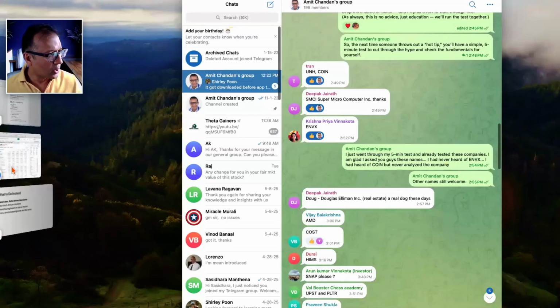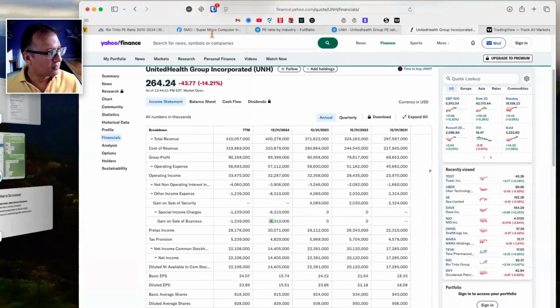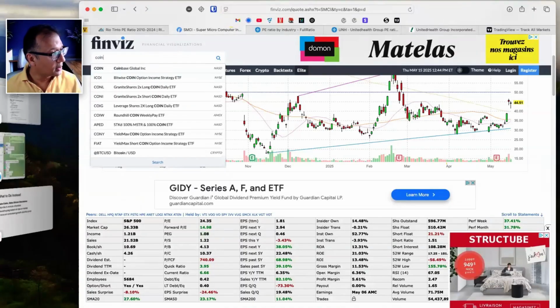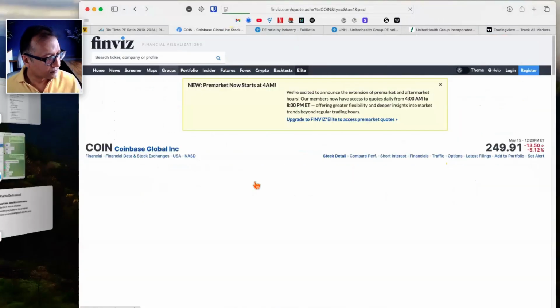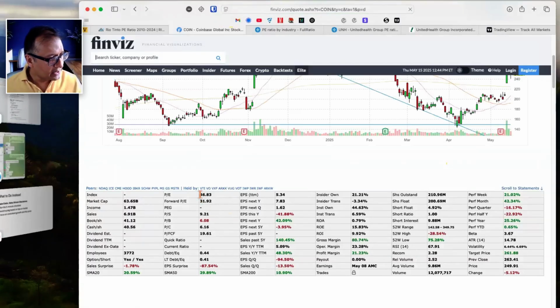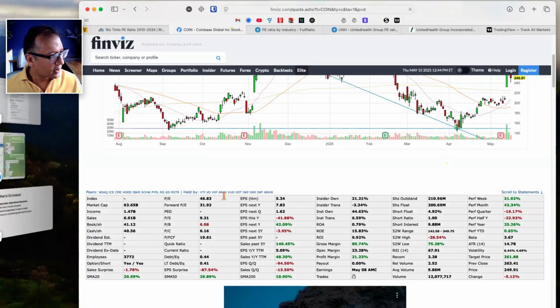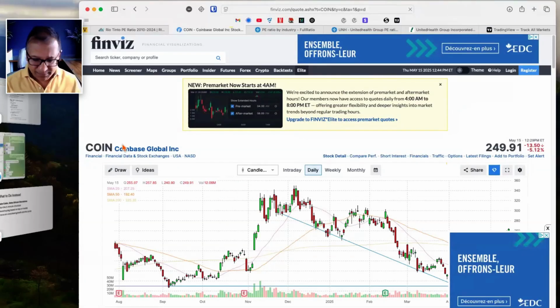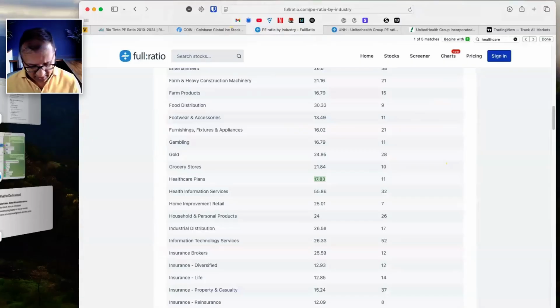Let's walk through Coin. First thing you want to do is go into Finviz, type in Coin. Coin is Coinbase. And PE is 46.83. Now, 46.83 means that people are paying 46.83 times every $1 of earning the company has. This company is in the financial data and stock exchange. So let's see what the industry is like.